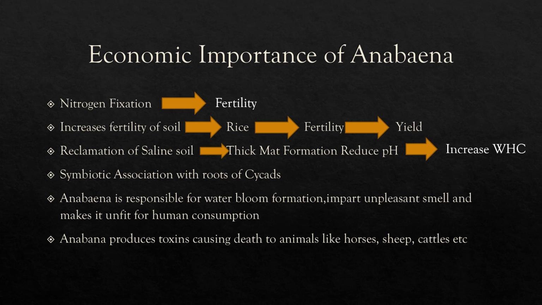Anabaena produces toxins causing the death of animals like horses, sheep, and cattle. So they have one more characteristic, which is that they produce toxins when they are present where the sheep, cattle, or horses live. So in this way they produce toxins which are very, very harmful, even causing the death of the animals. This is the most harmful role of Anabaena. You see, in this way it causes much problem.